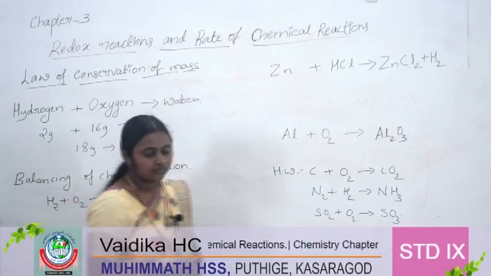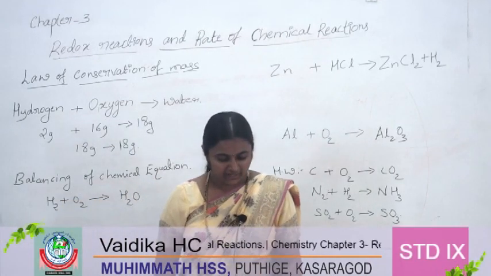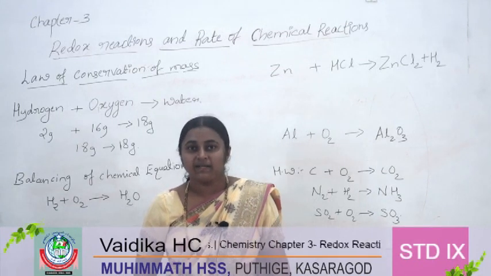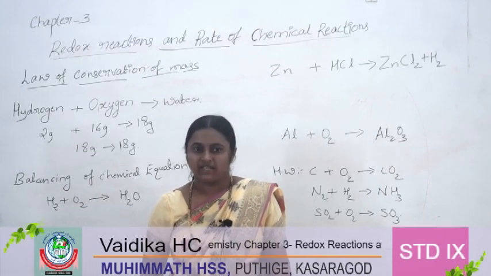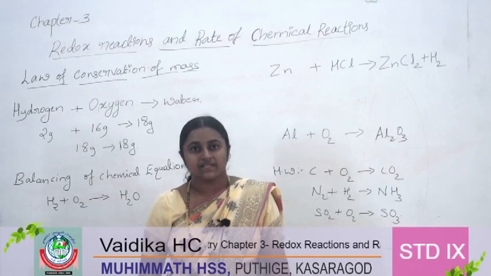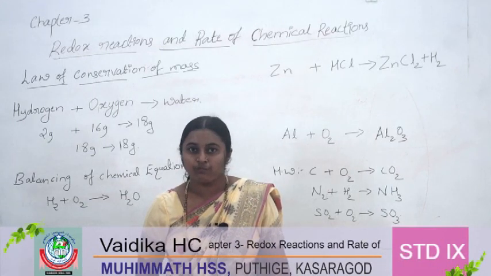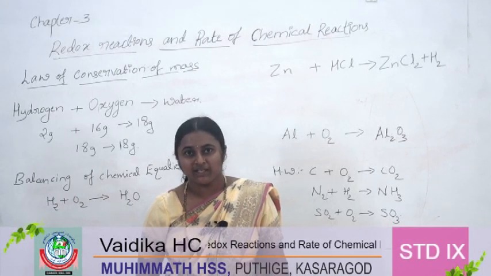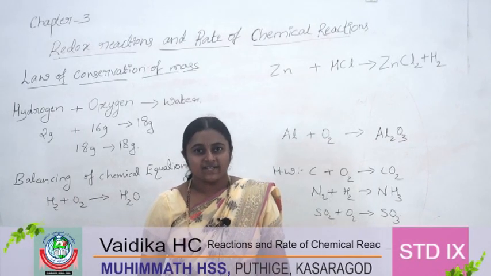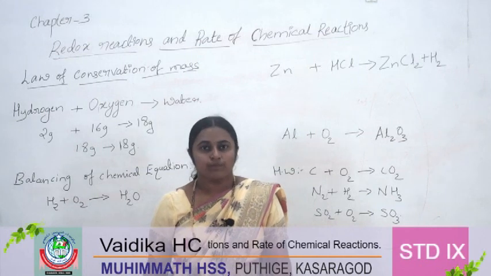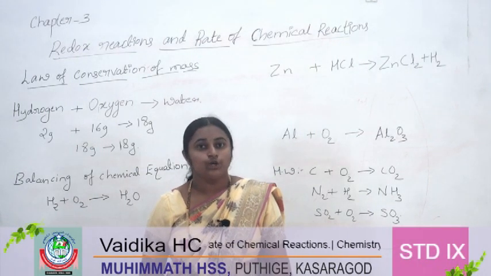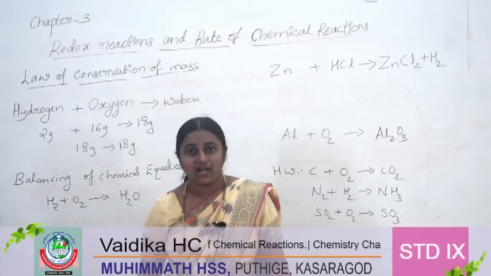So, because of this we can infer that in a chemical reaction mass is neither created nor destroyed. This is called the law of conservation of mass. If you take any reaction, the mass of the reactant side will be equal to the product side.